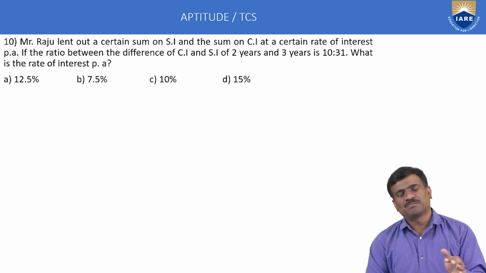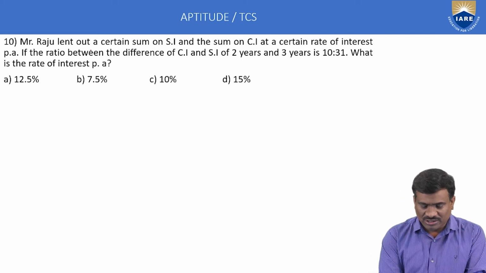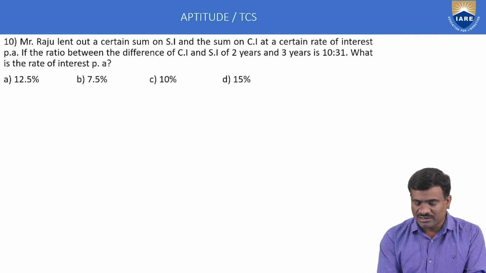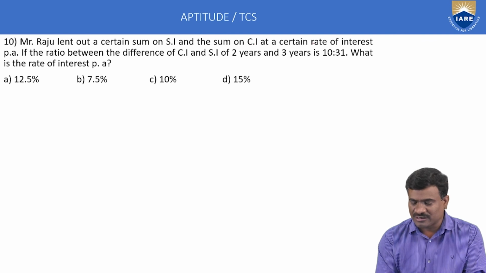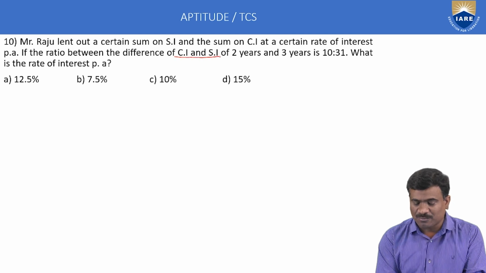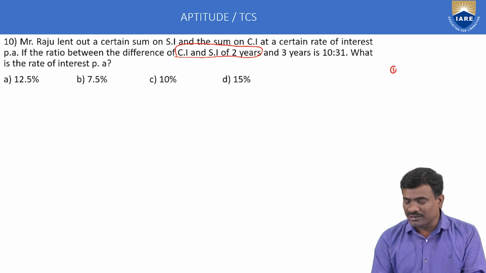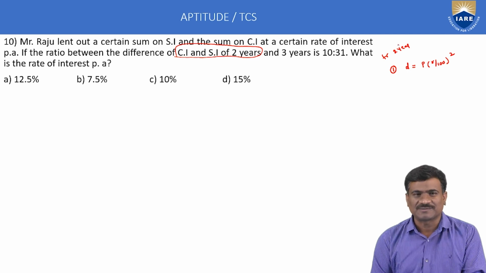10th example, simple interest and compound interest notation. Raju lent out a certain sum on simple interest and the sum on compound interest at a certain rate of interest per annum. If the ratio between the difference of compound interest and simple interest for 2 years. Notation important. We know that the difference between compound interest and simple interest for 2 years, D is equal to P into R by 100 whole square. This is called for 2 years difference.